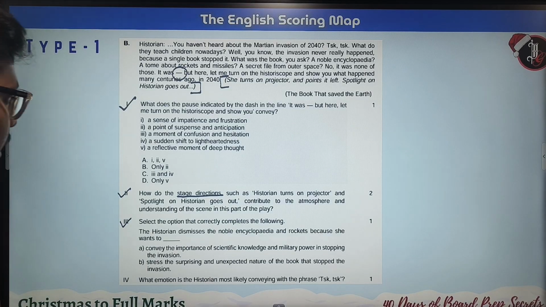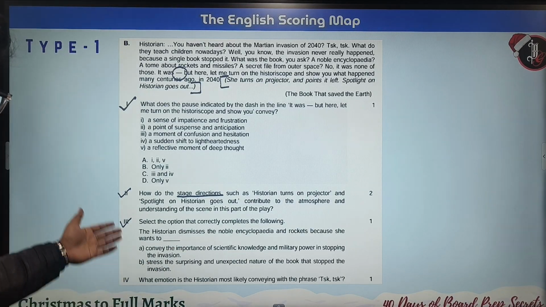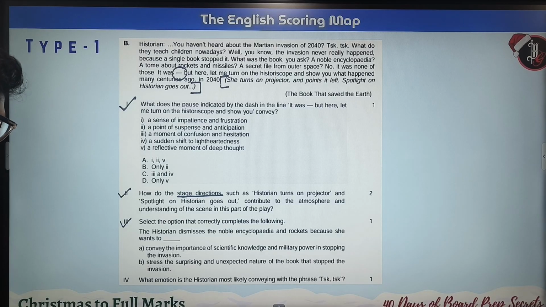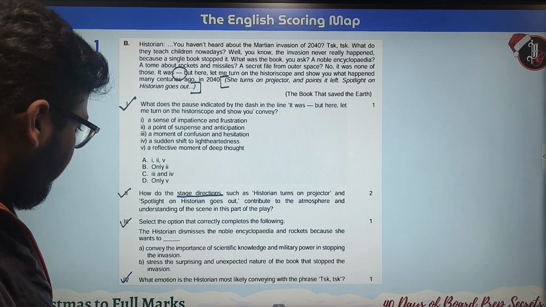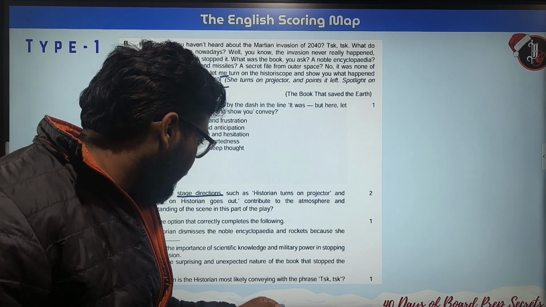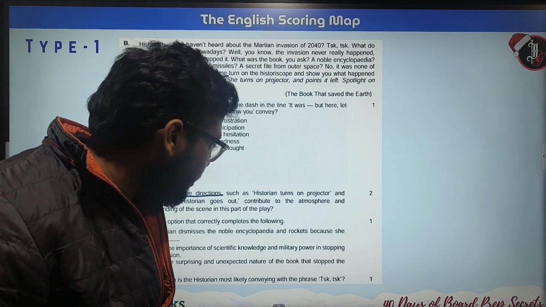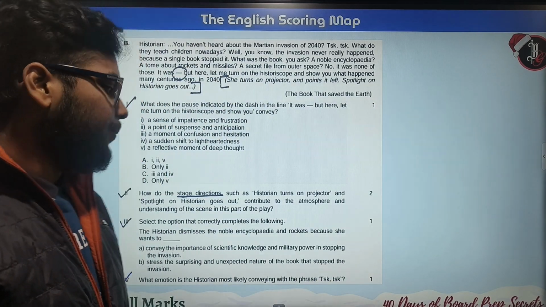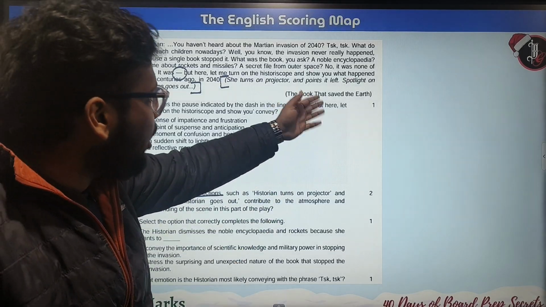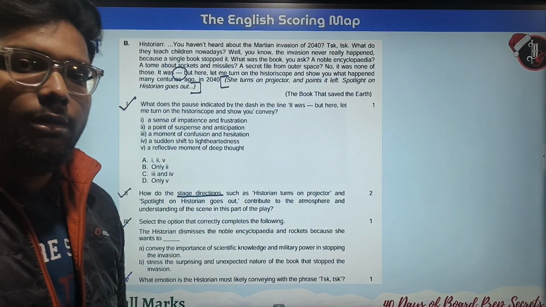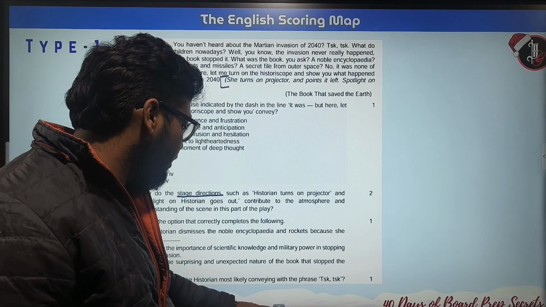Now moving on to the third question. Select the option that correctly completes the following. Okay, so we have to select the options over here. And the fourth one over here: what emotions is the historian most likely conveying with the two phrases "dusk, dusk"? We have to answer these only. These are the questions carrying 1, 2, 1 and 1 marks. I hope we are clear with this.